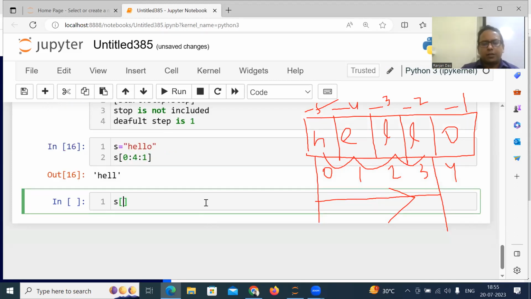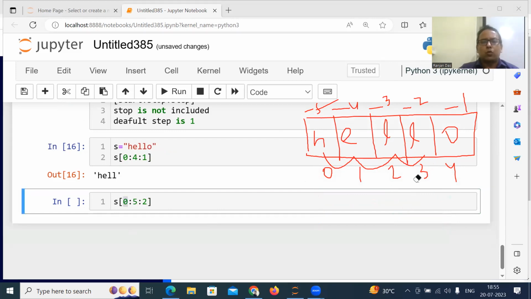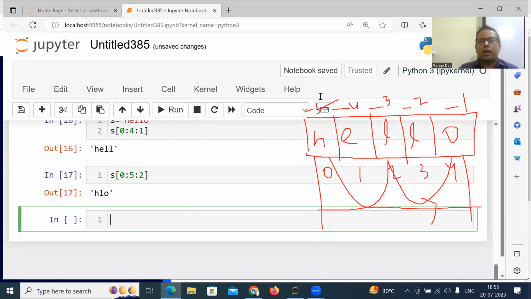Suppose for example I write here 0 colon 5 colon 2. So what will the answer be? Just imagine you start from 0 and you have to go up to 4, since 5 means up to 4. You start from 0, go up to 4, and the step is 2. So first it starts from H, then jump 2 steps, then jump 2 steps. The answer is H, L, and O.